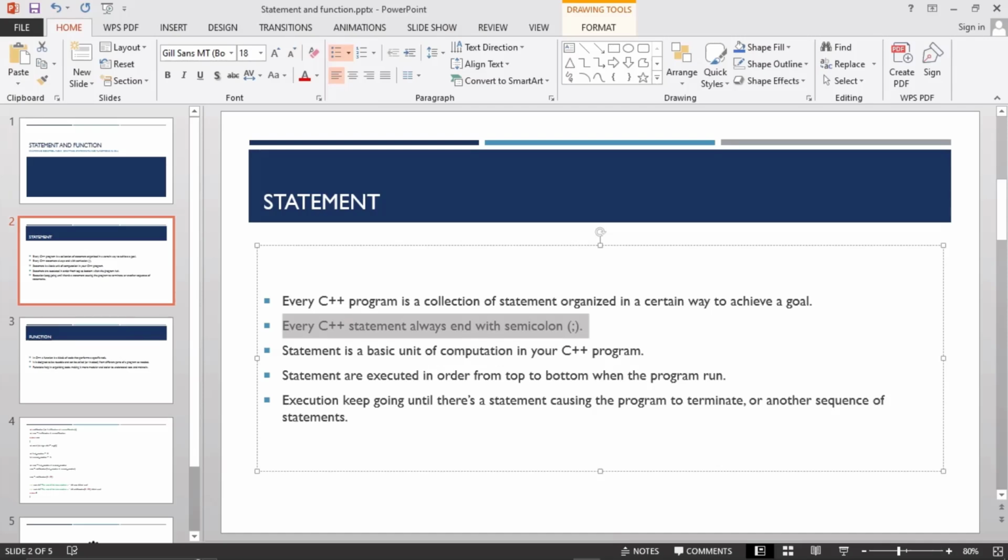It might be more than 1, 2, 3, 4, 5, 6, 7. There are not just maybe 3 or 4 lines in your programs. There can be a lot of code, all written to achieve a goal, and they all end with a semicolon. Try to understand these two things first.